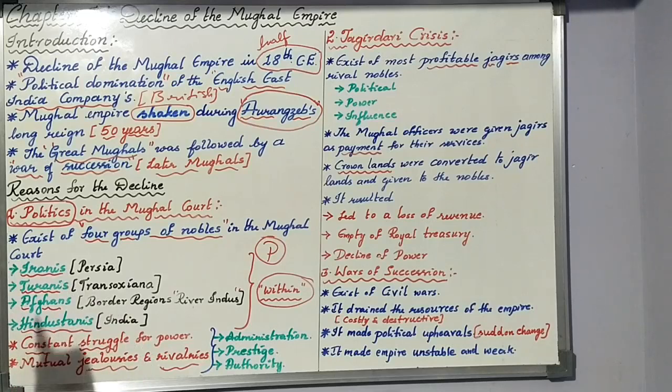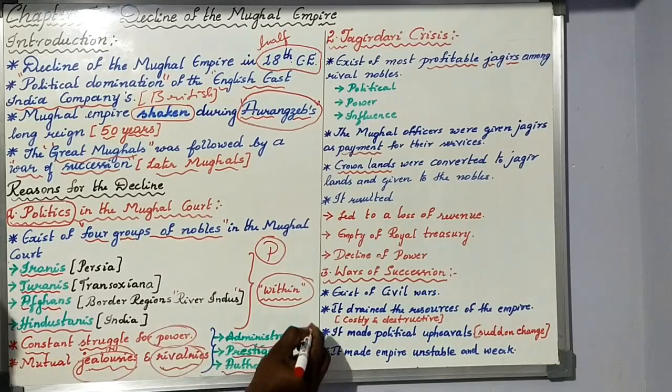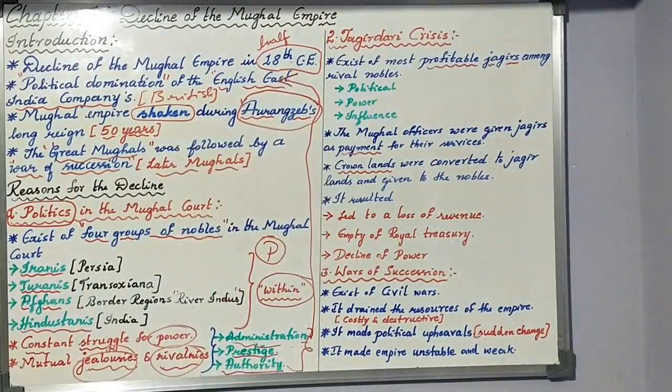Because these 4 groups were created, and because of their constant struggle for power and their jealousies and rivalries, it did not just affect the nobles, but it affected the Mughal administration, the prestige of the Mughals, and their authority. When the administration, prestige and authority of the Mughals were affected by these 4 groups, that was seen by somebody, and that somebody is nothing but the English East India Company.